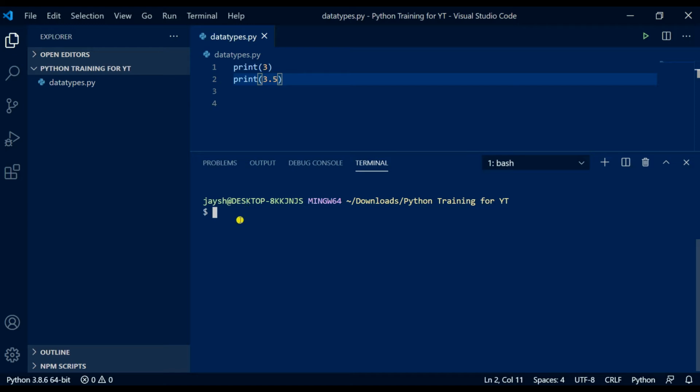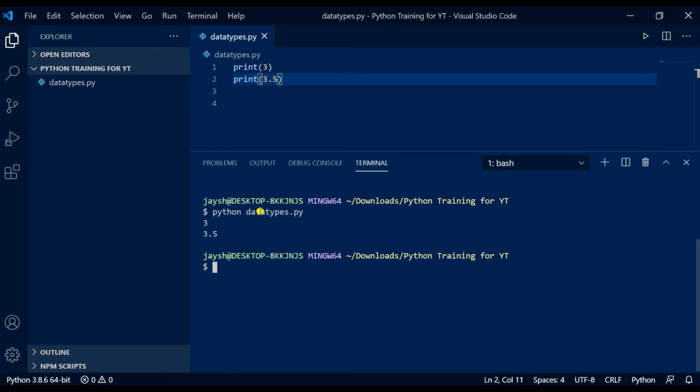And what we're going to want to do is run this program now. So this would be our first program, printing 3 and 3.5. So Python, this file is called datatypes.py, so we'd simply type python and then the name of the file, datatypes.py, and press enter. And to the console we get 3 and 3.5.